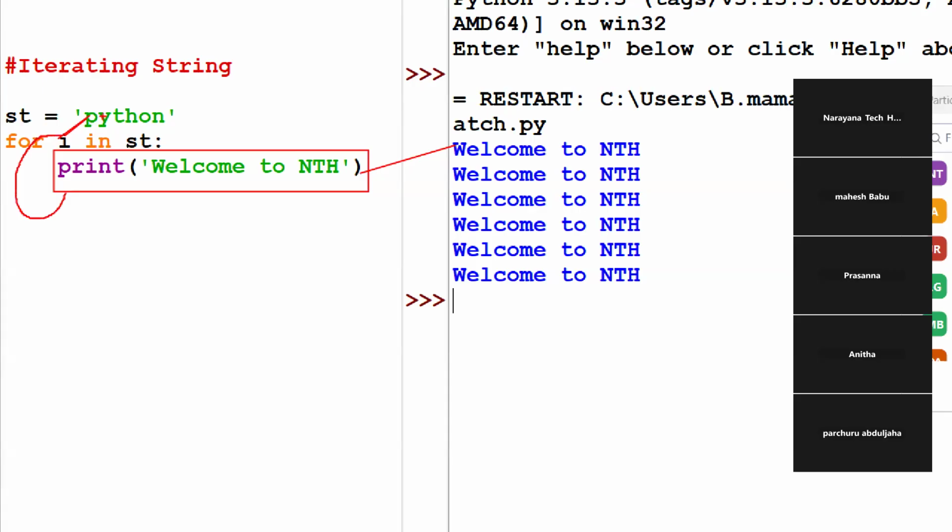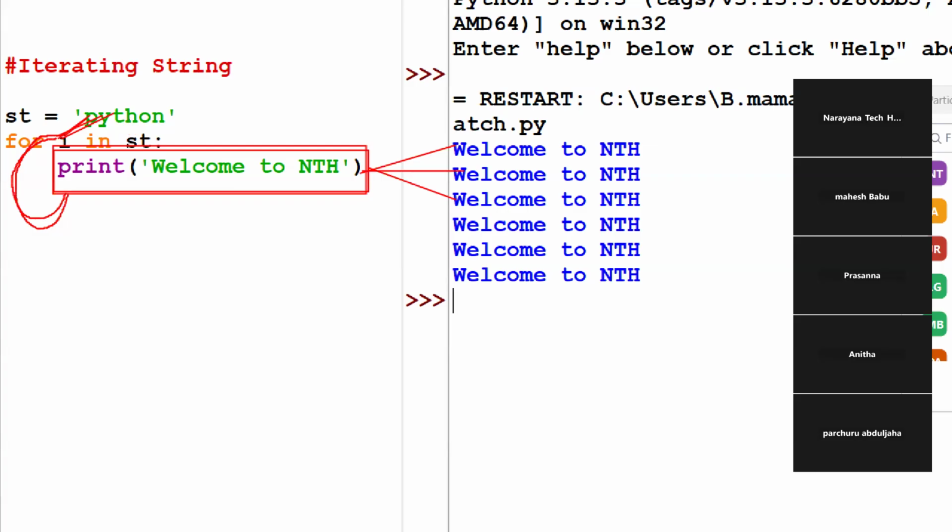What is the next character? Y, right? Again, it executes the block. Now, what is the output here? This one, right? Again, no other statement. Next, what's the I value? T. I value is T. Then again, execute the block, which means one display here. Like that, every time I will take one character at a time.